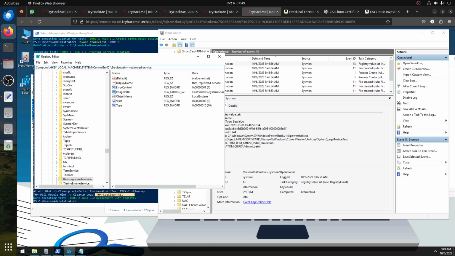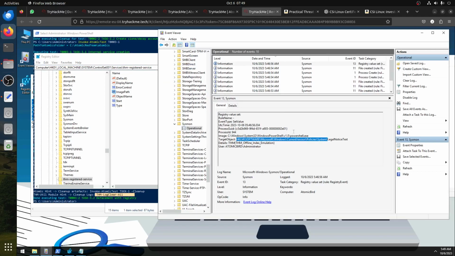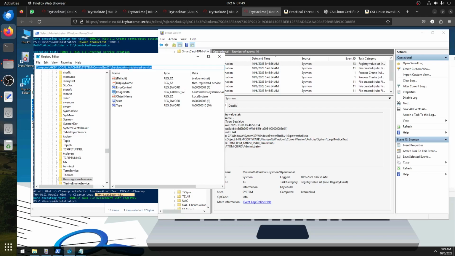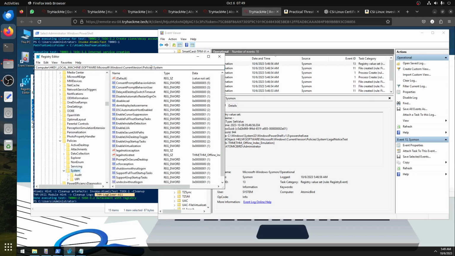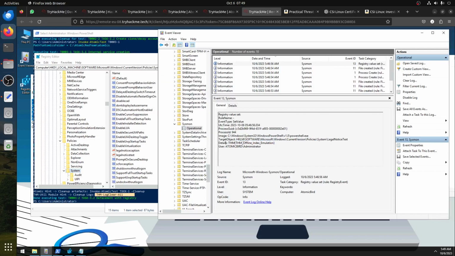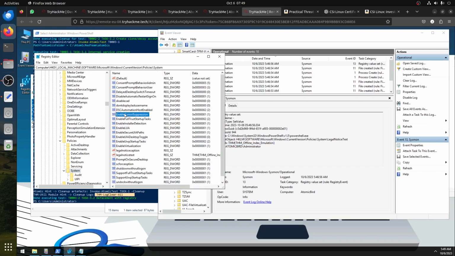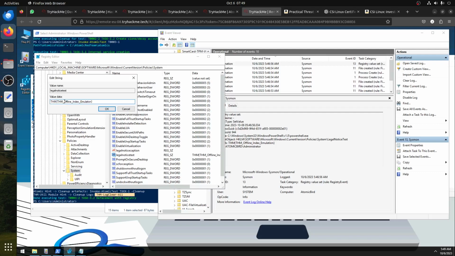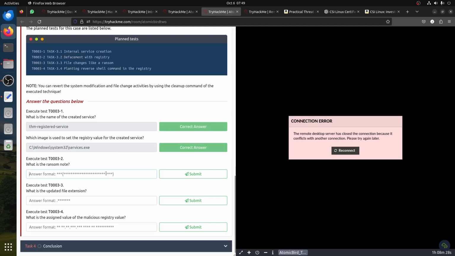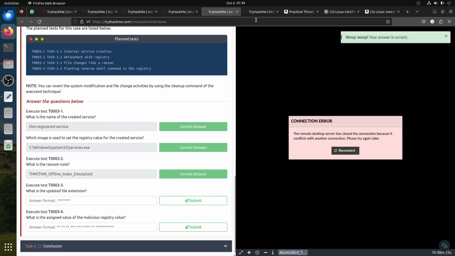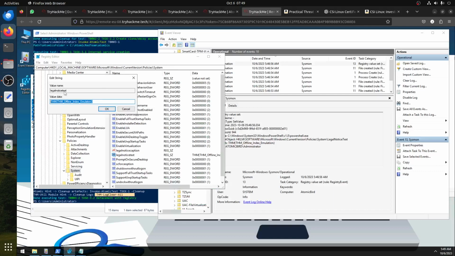You know, sometimes I get so this is the path policy system, and this is a file called log. We already have the answer, it's here, but let's play around. Legal notice, and then the value of data is this, so we already have the answer now. So it means the ransom was put inside the registry, so there is a value inside the registry that you can see. Now we have the value here.